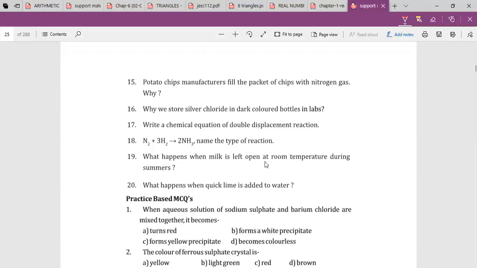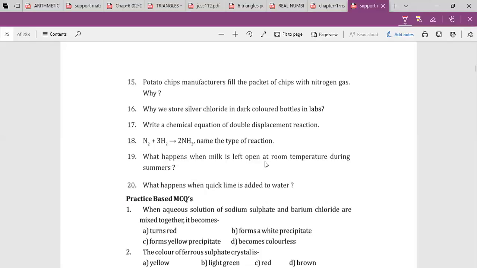Ma'am, the nitrogen gas prevents oxidation of fats. How? I don't know how to explain it, ma'am.